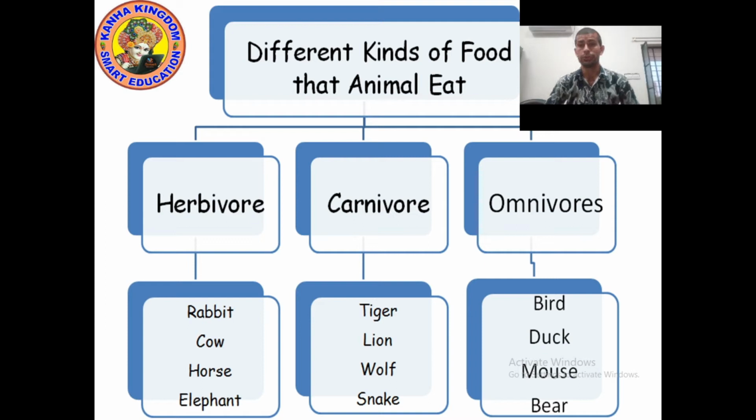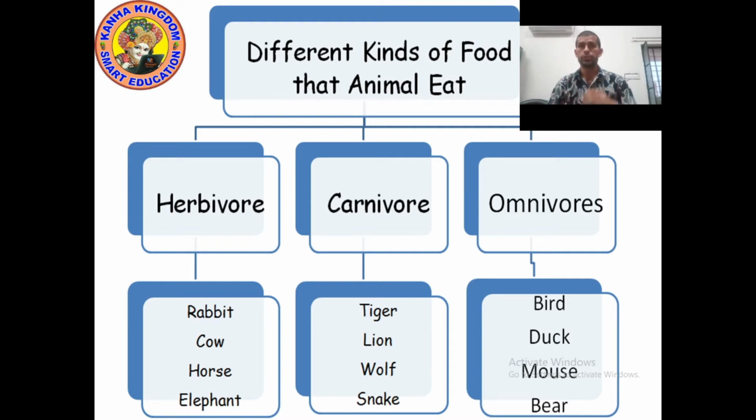So, today is the new class of chapter 1. We had been studying chapter 1. The name of chapter 1 is food, and today we will study something more about animals, then we will study about plants. So before we start, let's do a quick revision.